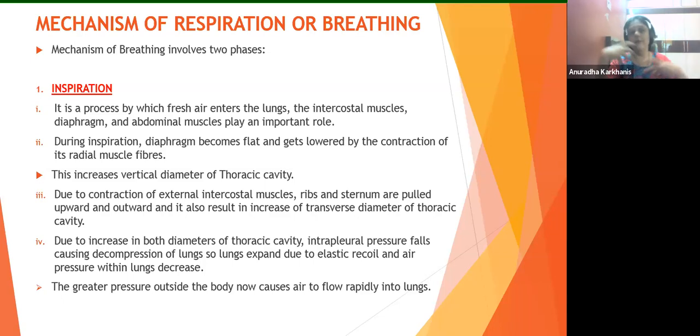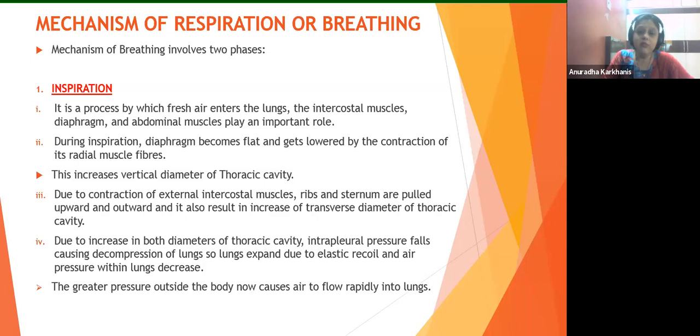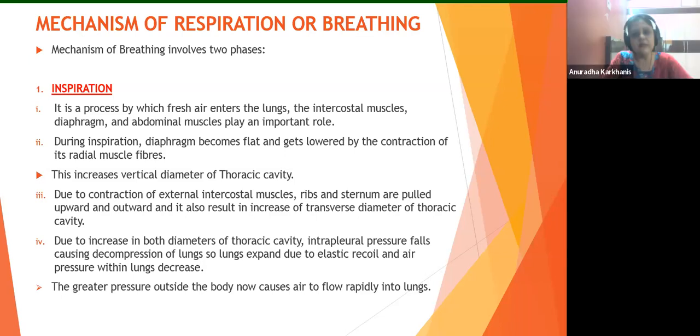Same thing here: the pressure of the air in the atmosphere is much more than the pressure of the air in our lungs, so automatically there will be diffusion. Understood? So air will rapidly move inside. This air moving inside is a complete process associated with the movement of the muscle. It's basically a muscular activity. Did you all understand this? This is a very important concept.